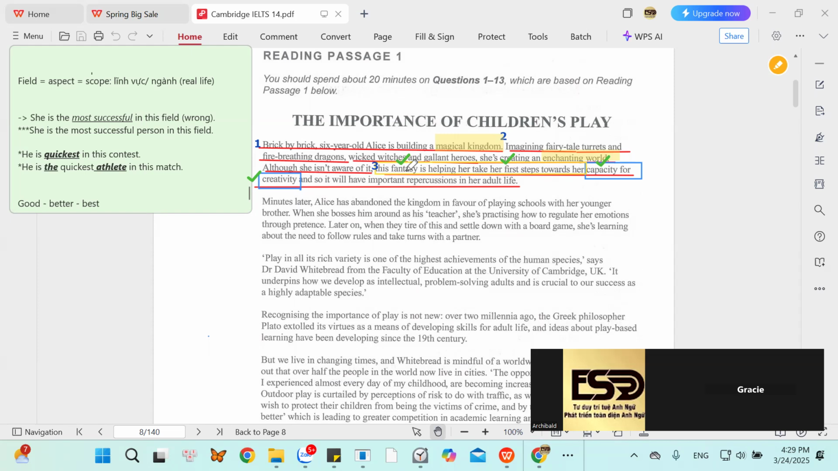So here, read the sentence again, Tracy. Show me the meaning of the sentence. Let's go. She doesn't realize it, but his imagination help her become more creative. Very good. It will have important repercussions in her adult life.